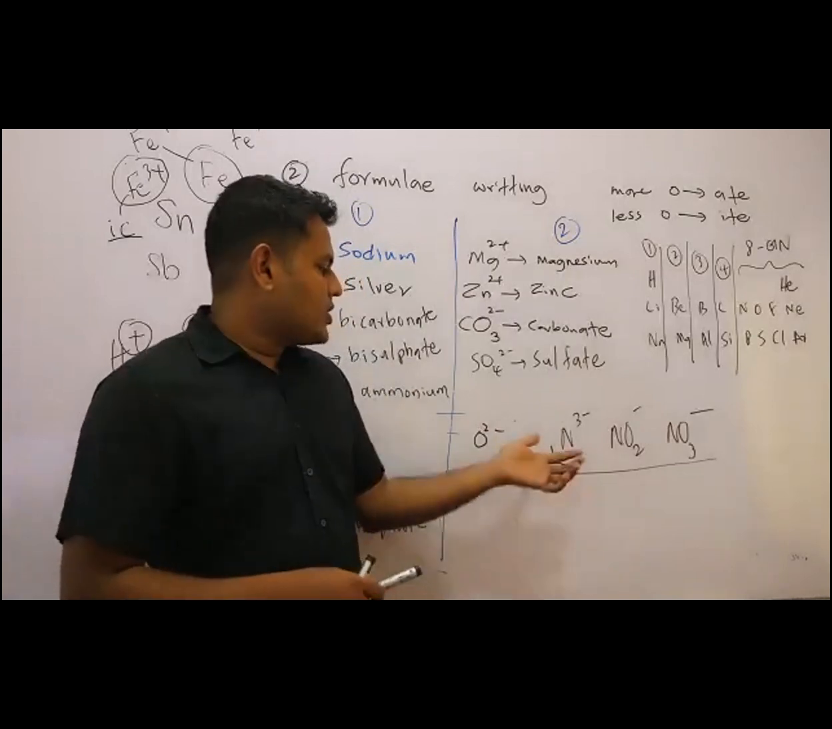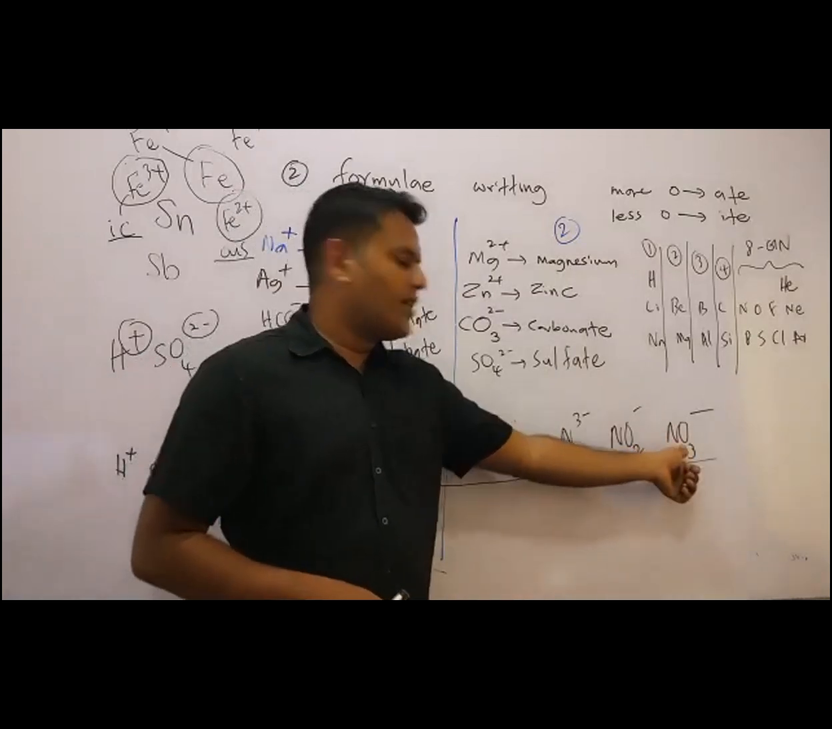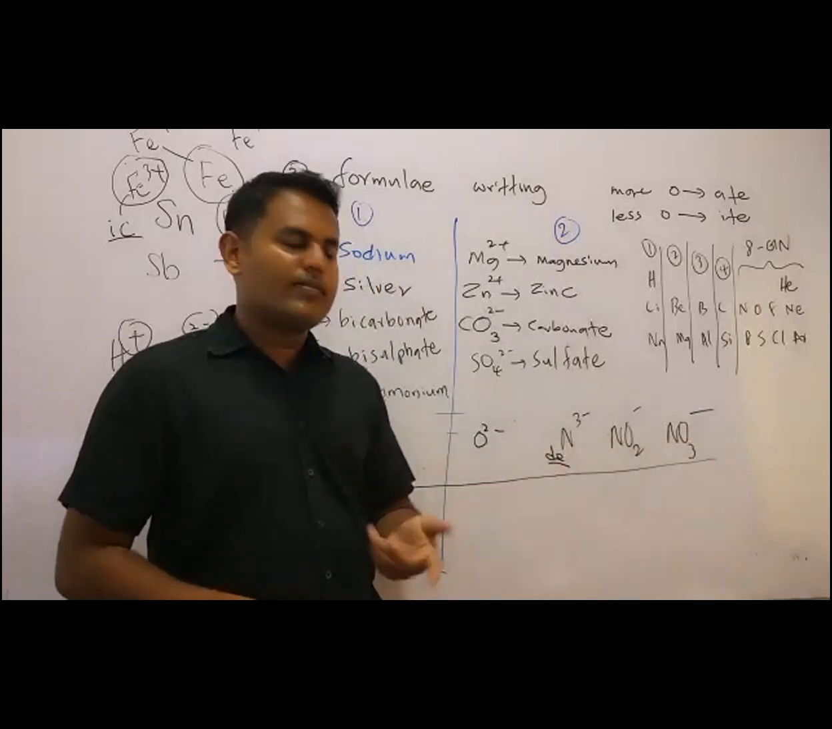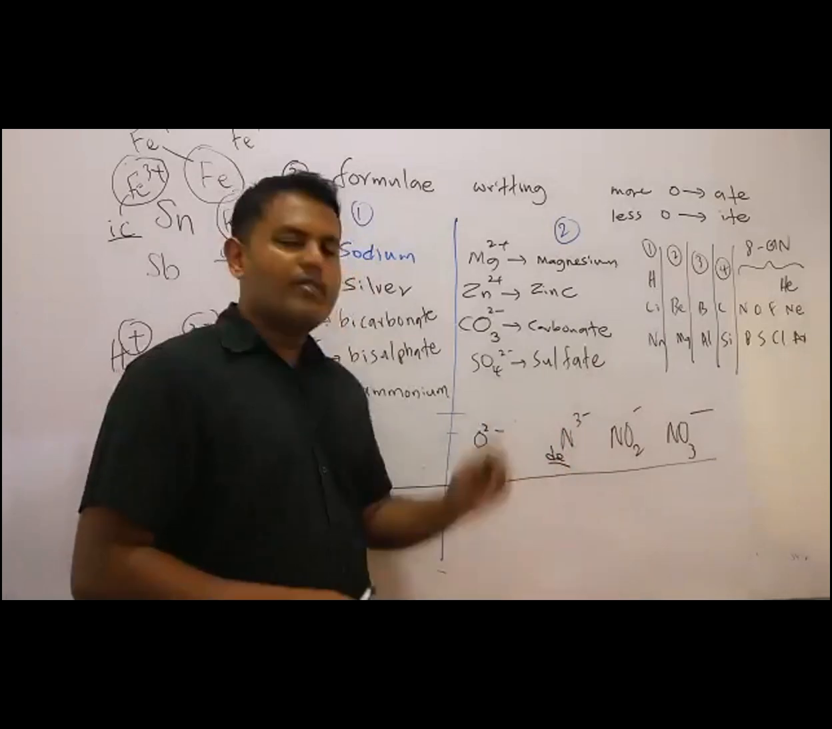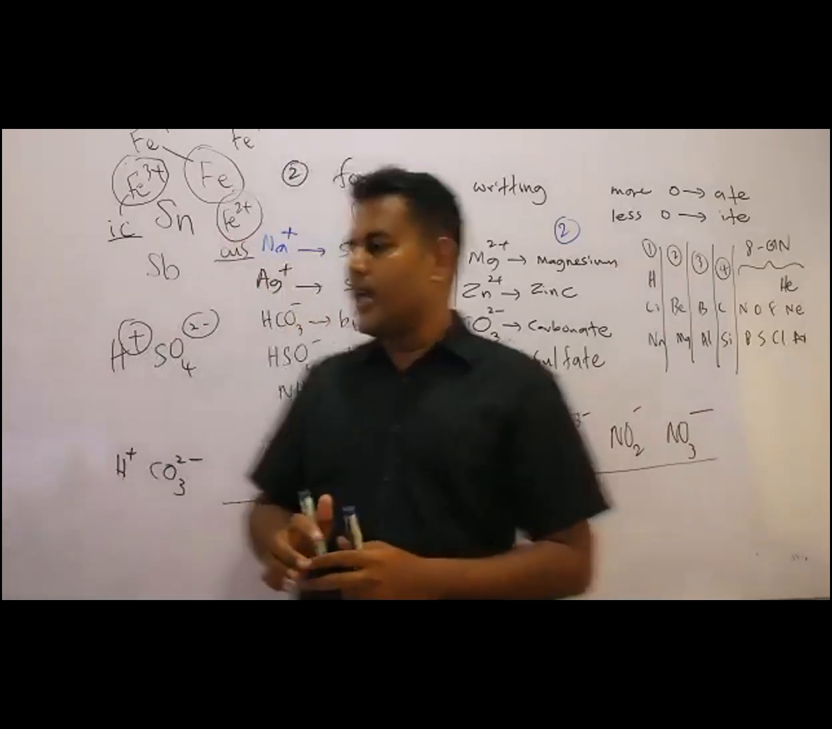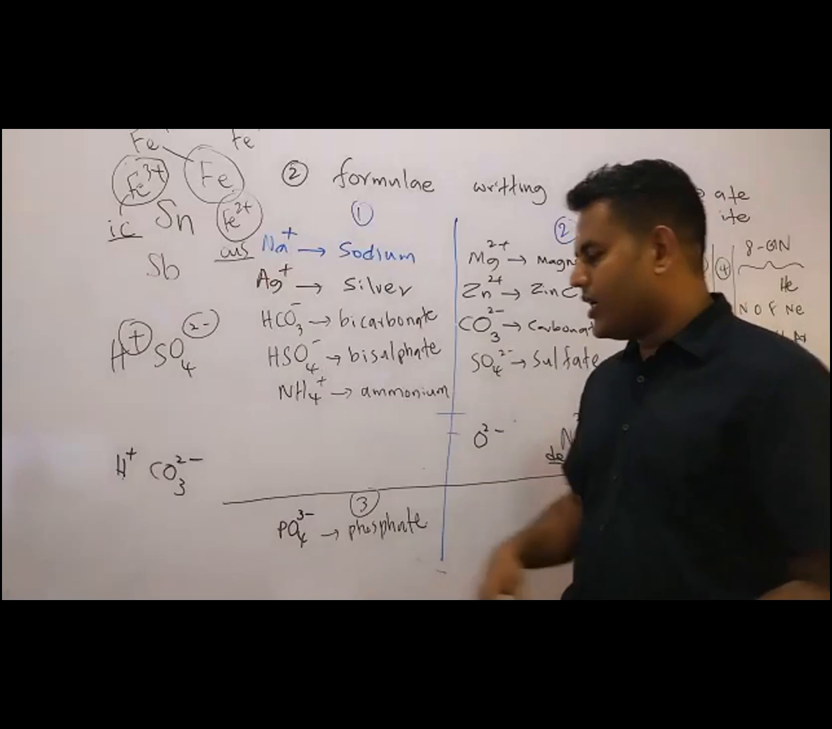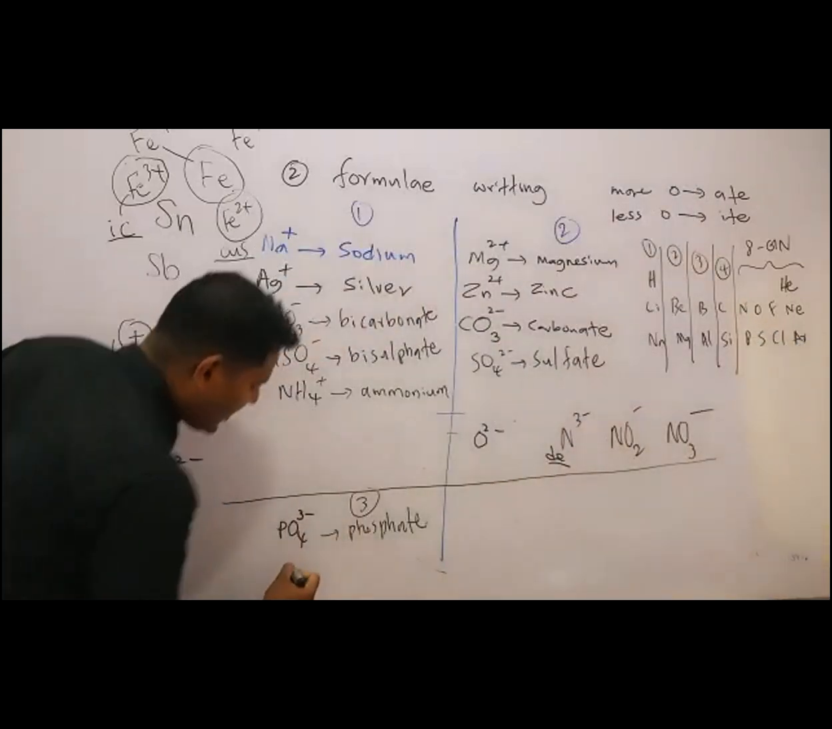Okay. So nitride, nitrite, nitrate. What is the valency of this? Valency is 1, because here valency is 1, here valency is 1. But in nitride, valency is 3. So valency 3, where do we write it? Write it here. And so here we write N3 minus.